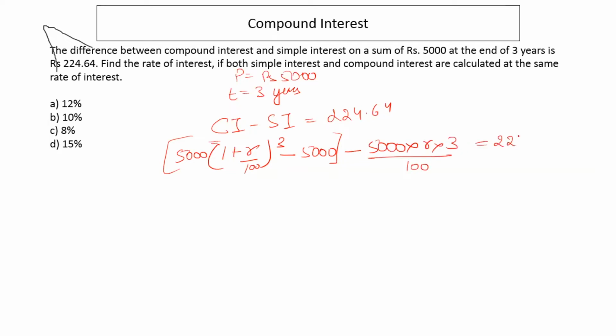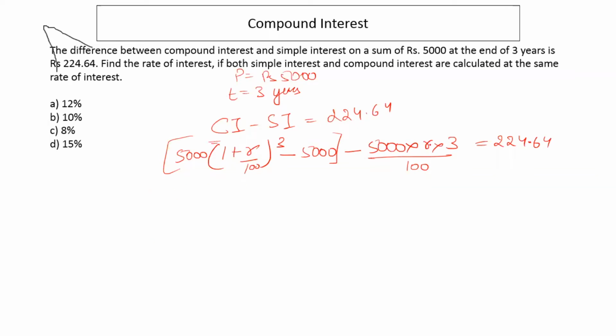It is 224.64, right? So now you can see that a simple interest and compound interest question can sometimes become a really long question to calculate, right? And calculations are sometimes really long in this.